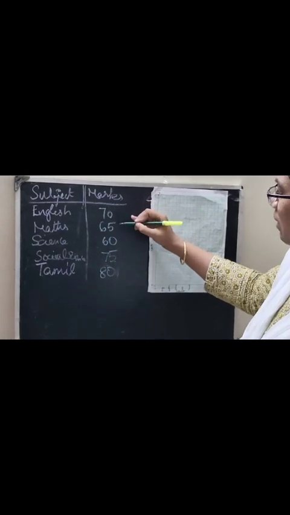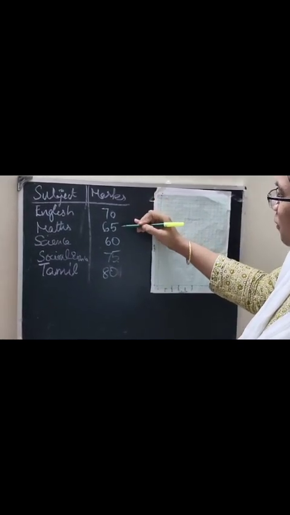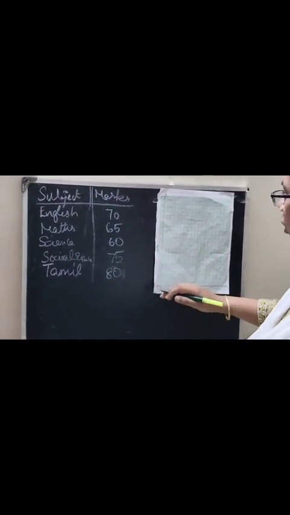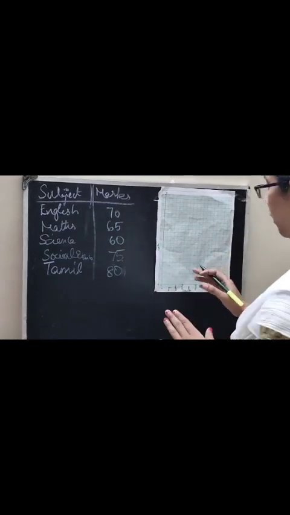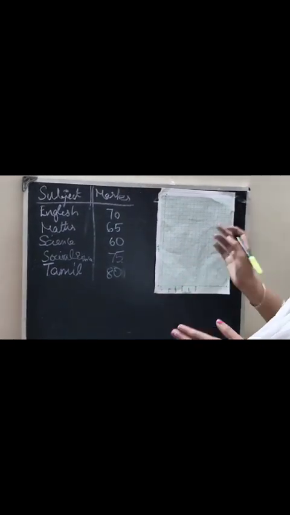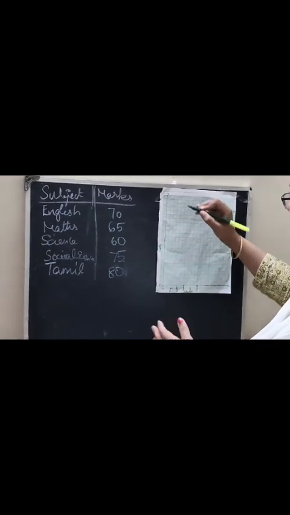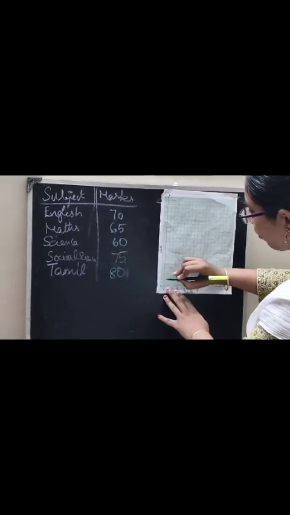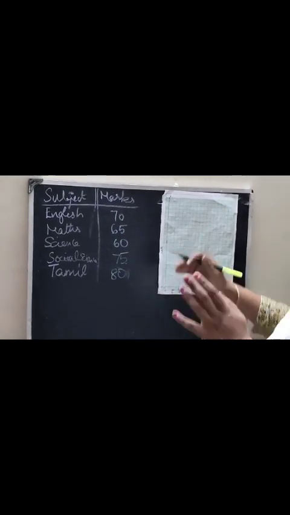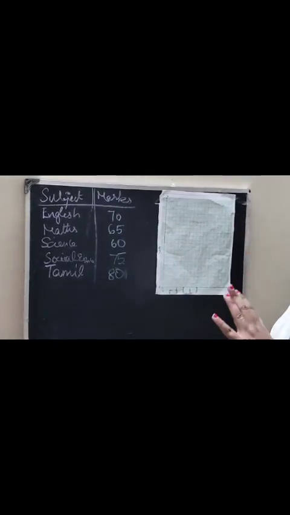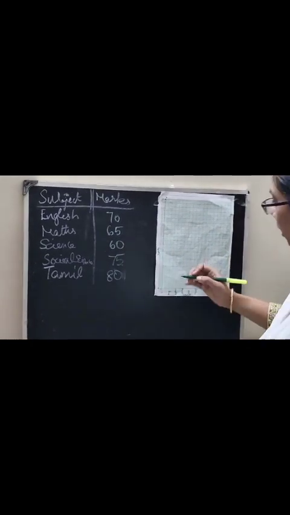So, how are these marks arranged? 70, 65, 60, 75 and 80. These are the multiples of 5. Multiples of 5 in the sense we can write it as 5, 10, 15, 20. We can distribute the marks or numbers as 5, 10, 15, 20, or else we can take as 10, 20, 30, 40. So, 10, 20 means in the mid.